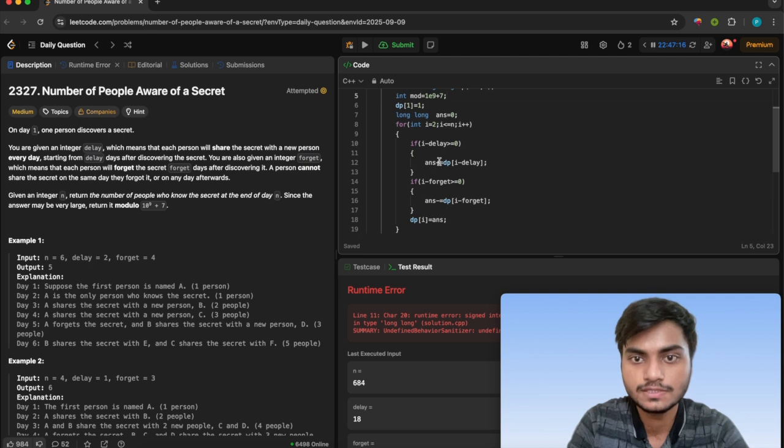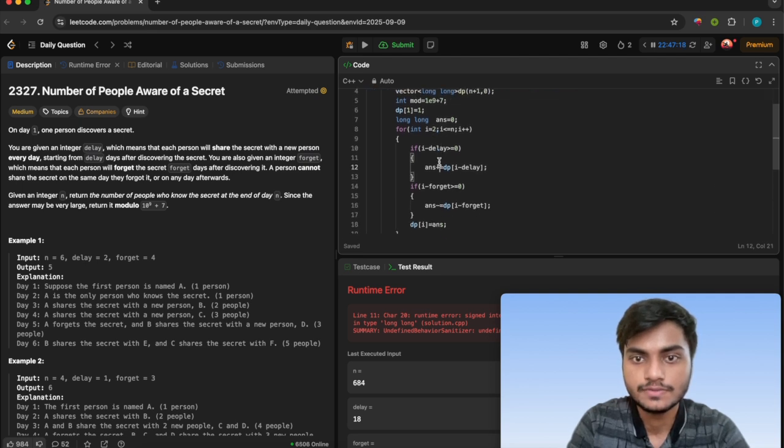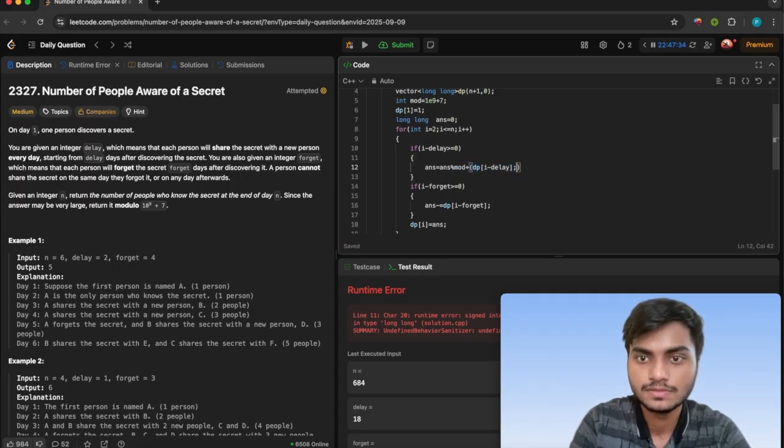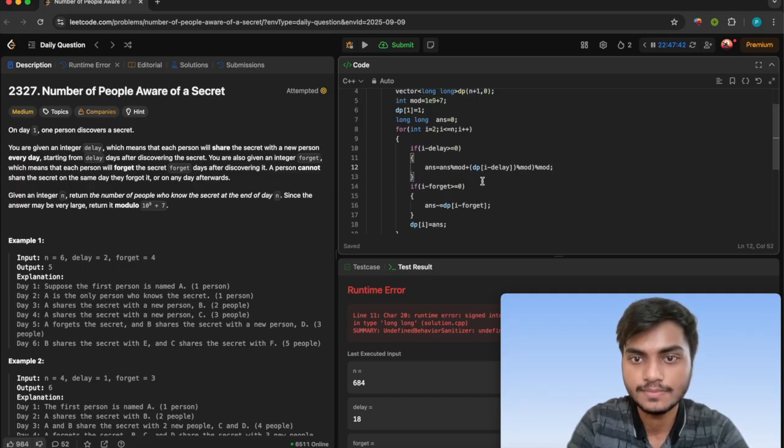For that, let me do this: so and so plus this, and so modulo mod, plus this modulo mod, and again for the safe case I'm doing this.